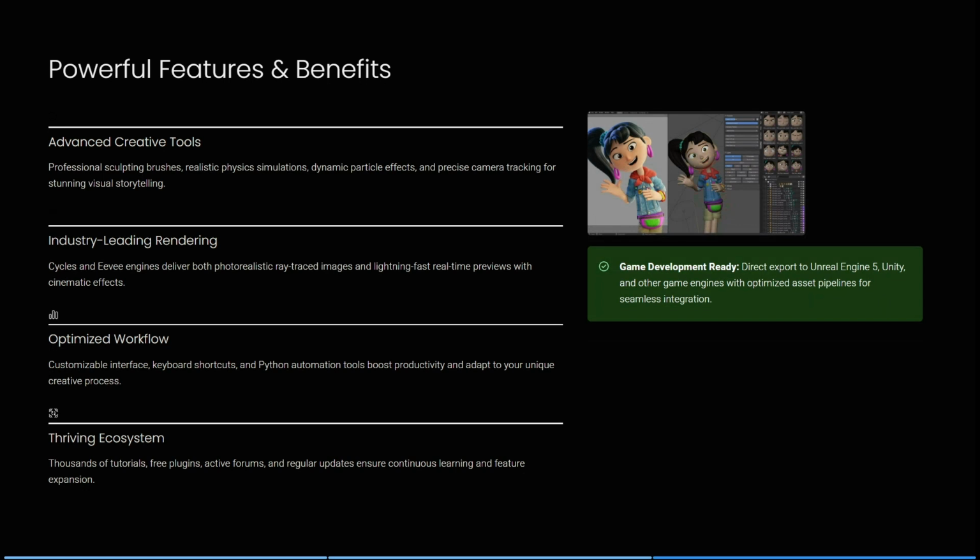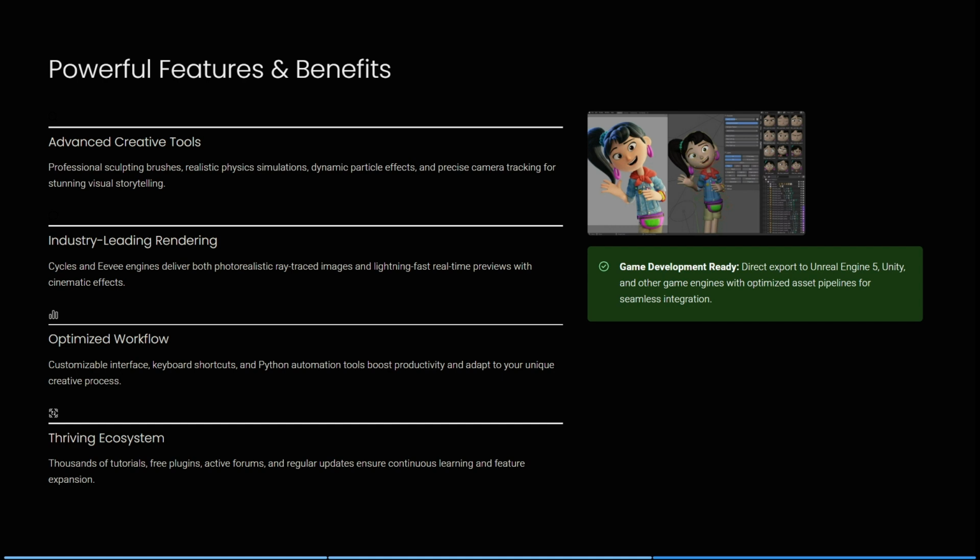Some of their powerful benefits and features include their advanced creative tools, right? So you have professional sculpting brushes, realistic physics simulations, dynamic particle effects, and very precise camera tracking for stunning visual storytelling.